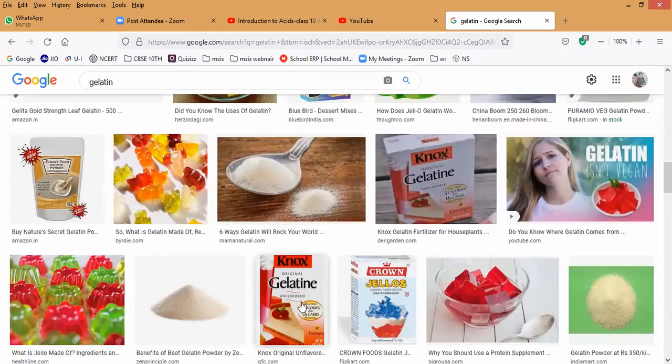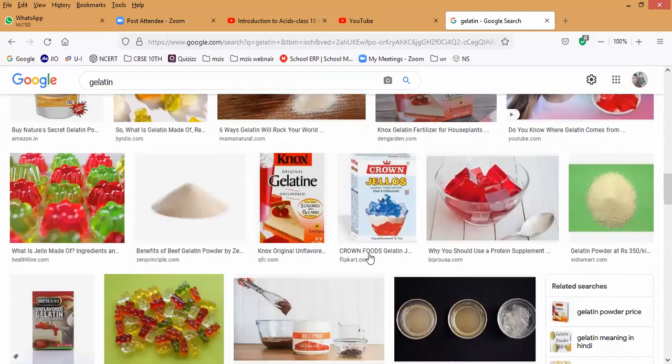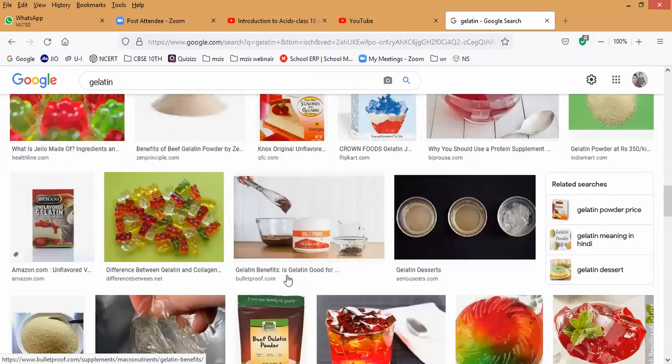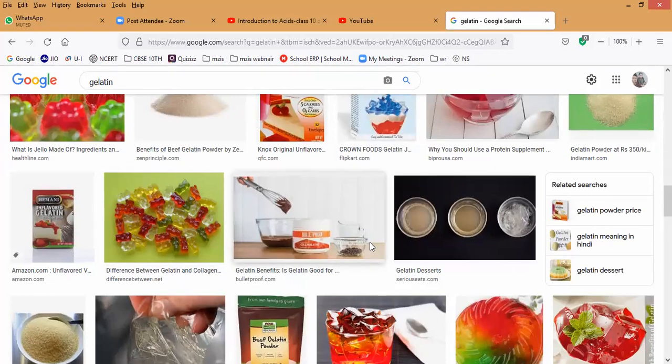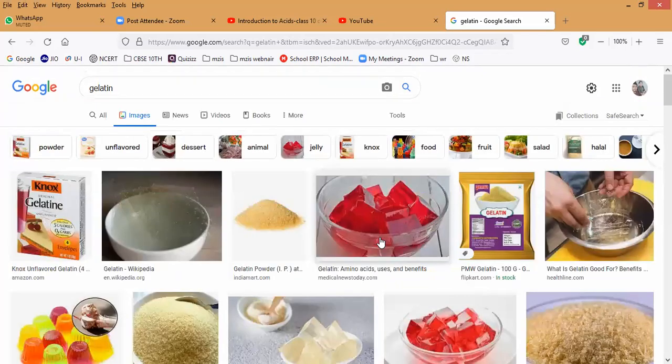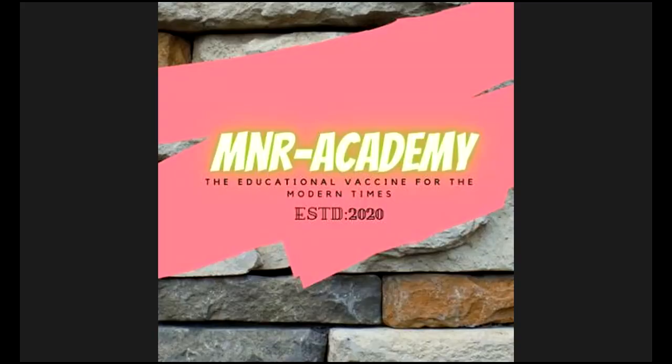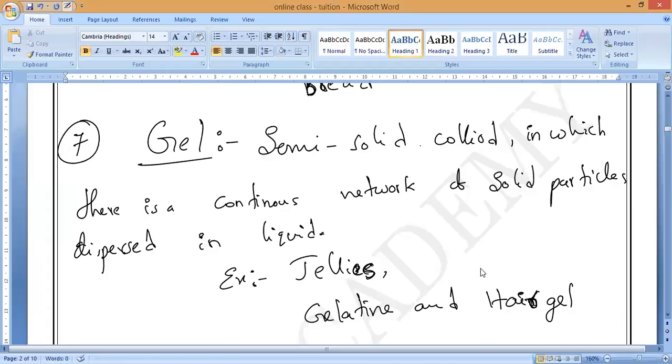You can see unflavored original gelatin. We have it as food as well as hair gel. So this is what we call gelatin. This is all about the classification of colloids. Understand? So how many classifications in total?